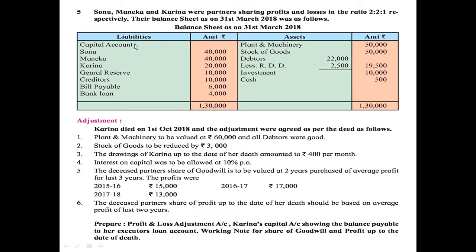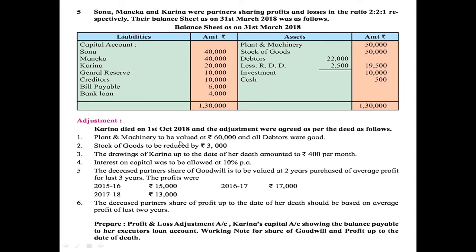Liabilities: capital account for 3 partners, general reserve, creditors, bills payable, bank loan. Assets: plant and machinery, stock of goods, debtors less RDD, investment, cash. Adjustments. Karina died on 1st October 2018 and the adjustments were agreed as per the partnership deed as follows.